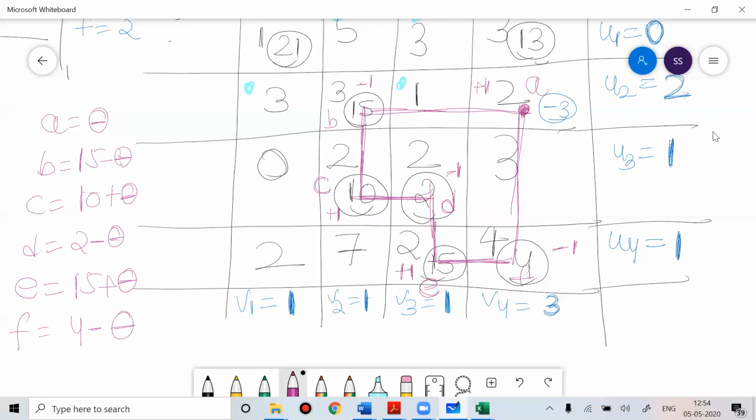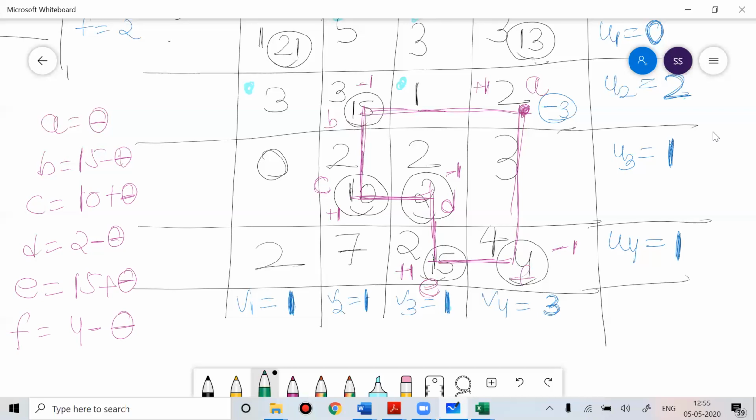Correct? So A is theta, B is negative sign 15 minus theta, C is positive sign 10 plus theta, D is negative sign 2 minus theta, E is positive sign 15 plus theta, F is negative sign 4 minus theta.